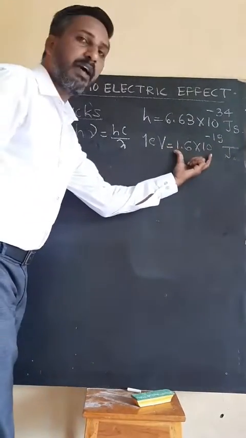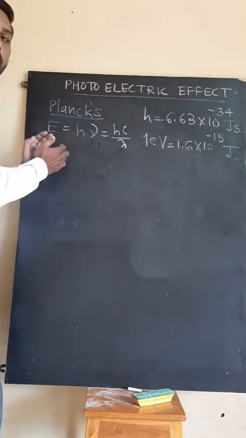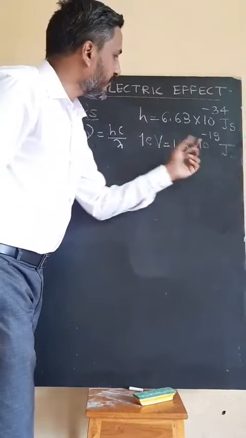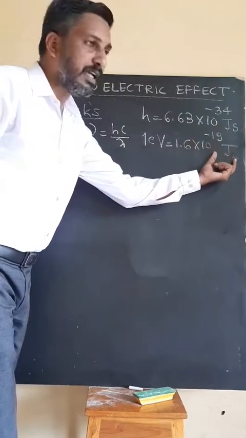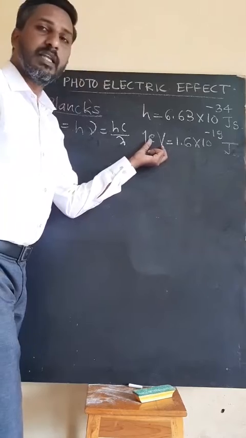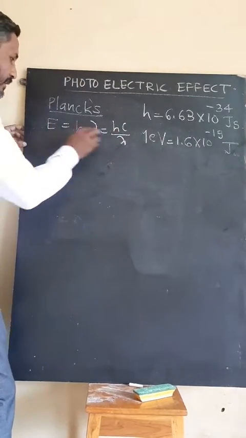This is the conversion factor between electron volt and joule. If energy is calculated in joule, and you want electron volt, divide by 1.6 into 10 raised to minus 19. If energy is given in electron volt and you want joule, multiply by 1.6 into 10 raised to minus 19.